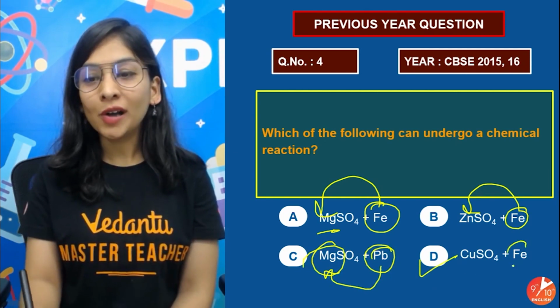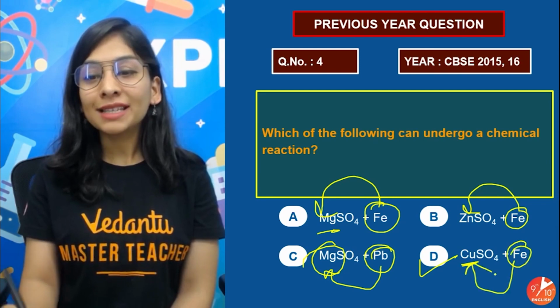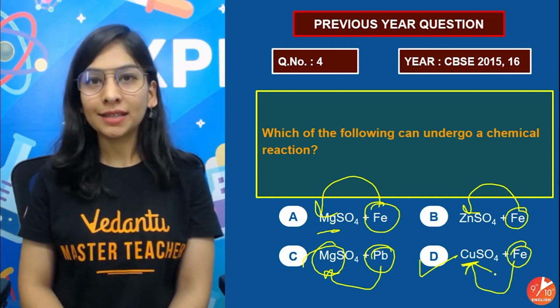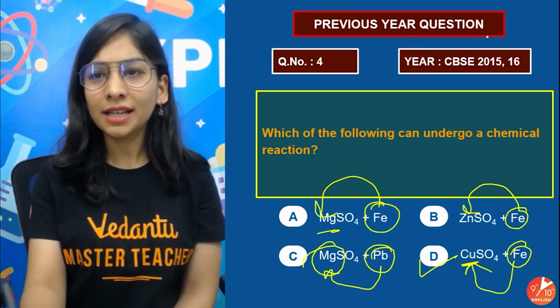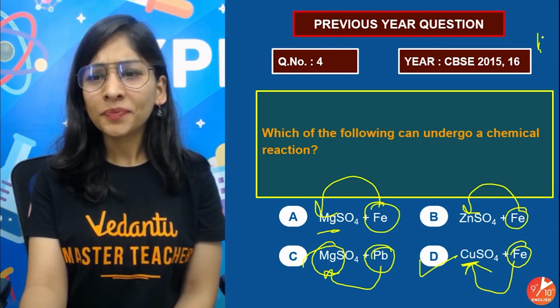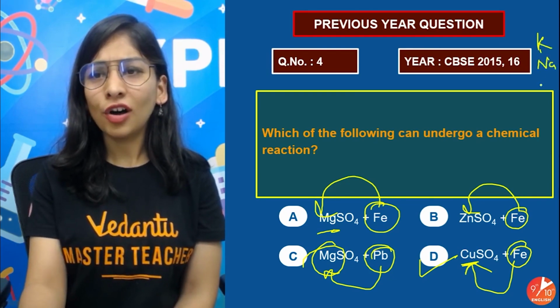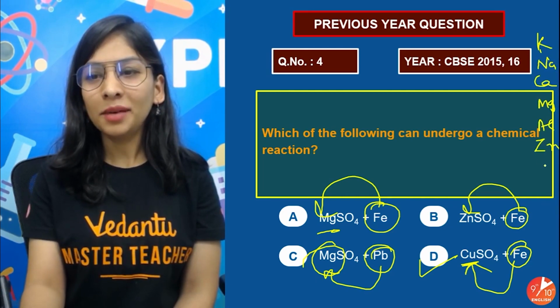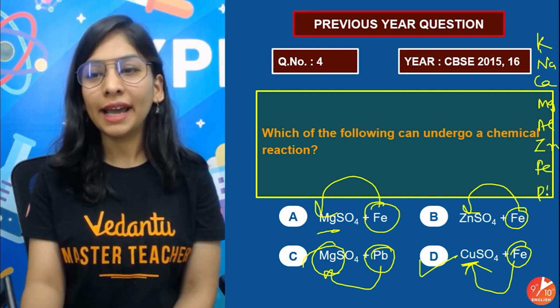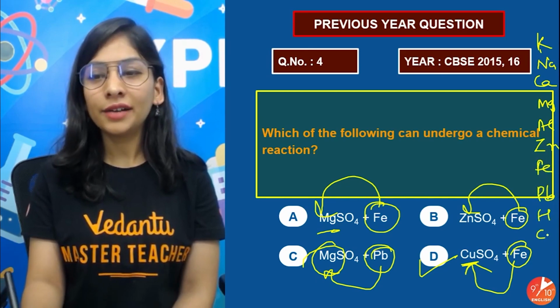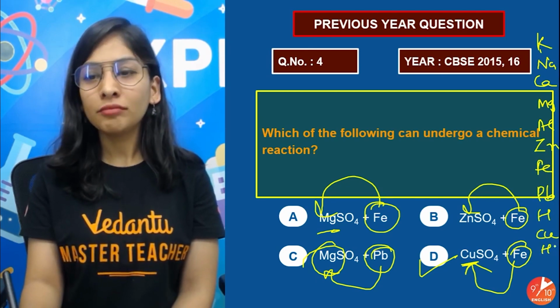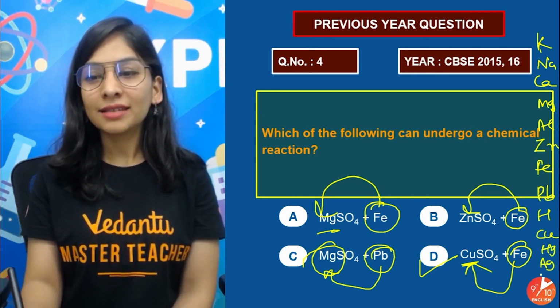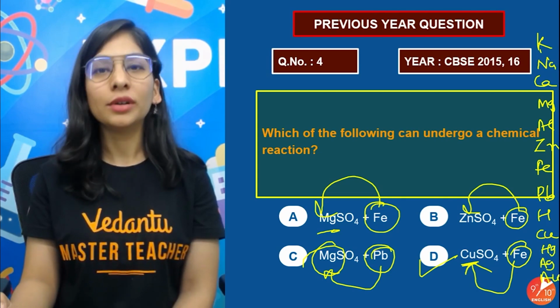But this is true because iron is more reactive than copper. Copper is less reactive and can be easily displaced. I hope you remember the reactivity series. I can tell you in short: "Please stop calling me a zebra" - I for iron, like lead, her, hydrogen, calling, copper, me, mercury, silly, silver, girl, AU, gold.